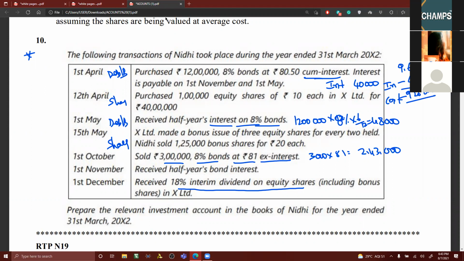What was the last date of payment here? Before October, which date will come? 1st May, no? Yes. So May, June, July, August, September. For how many months you have to calculate interest? 5 months. So 3 lakhs into 8% into 5 months. 10,000. This 10,000 interest is called accrued interest, no?